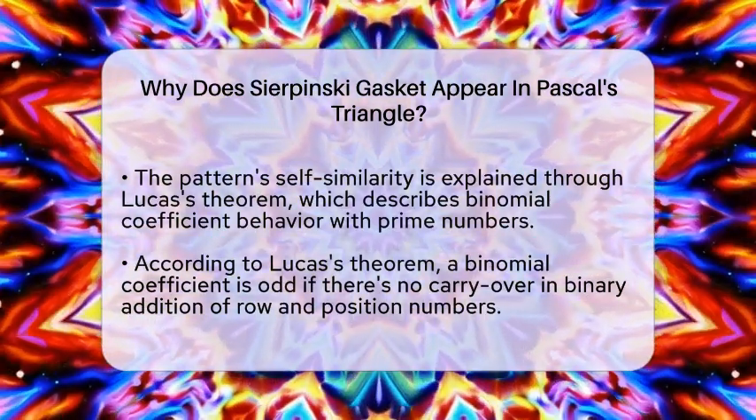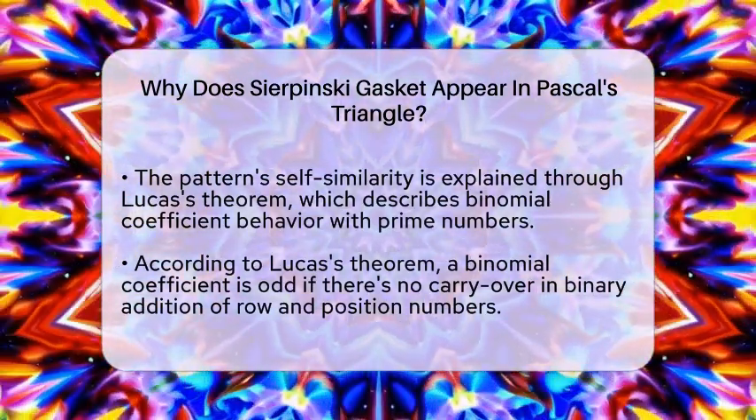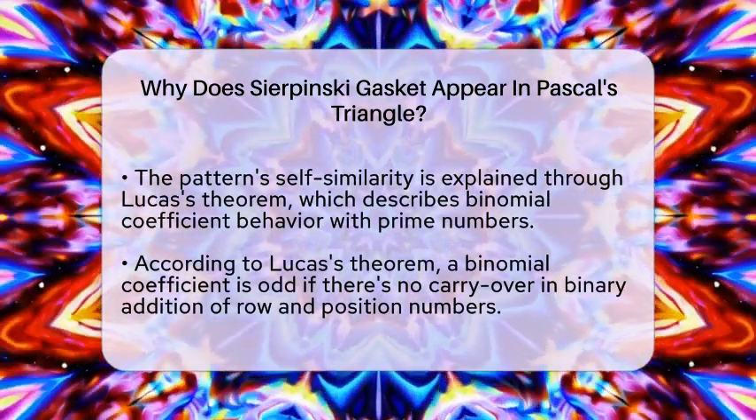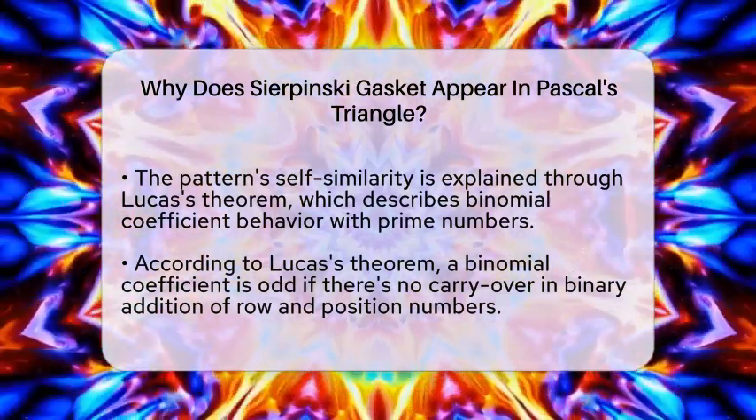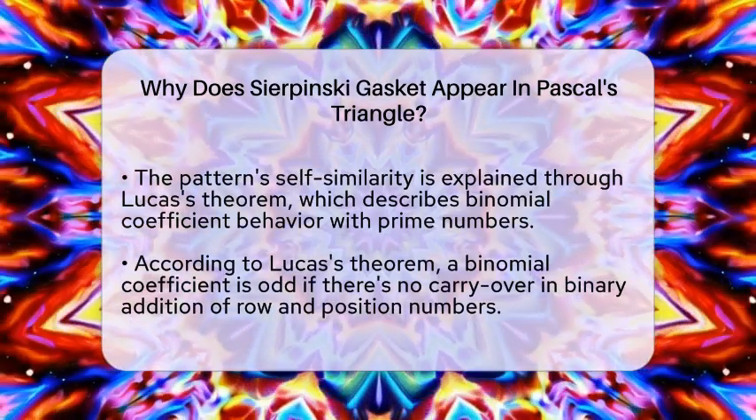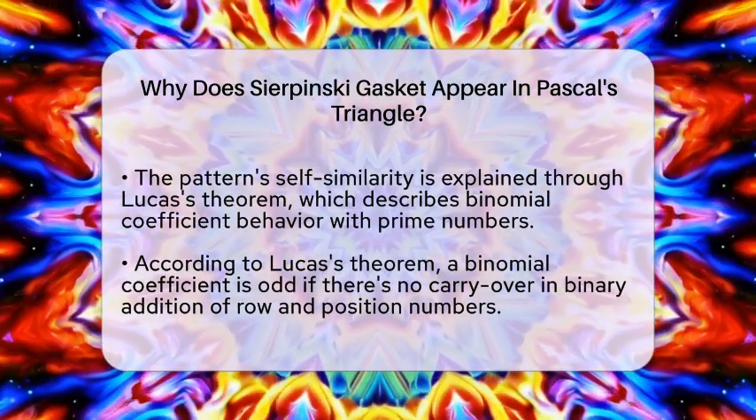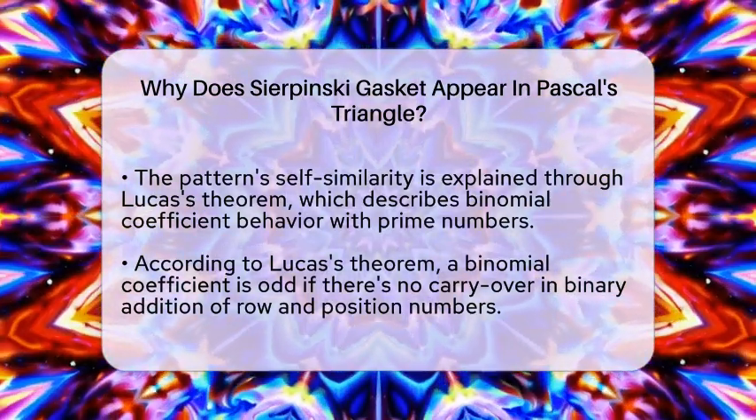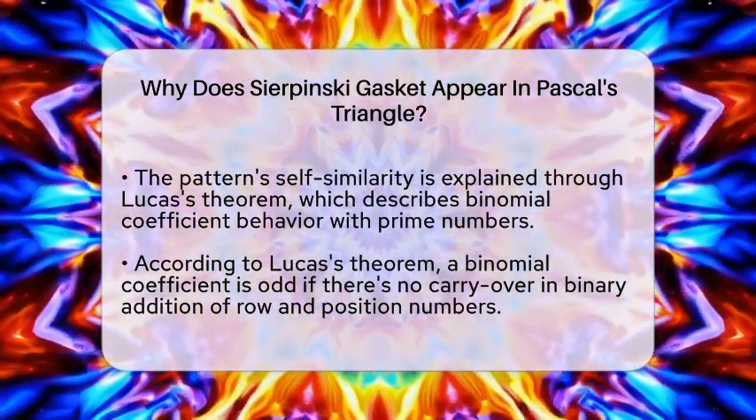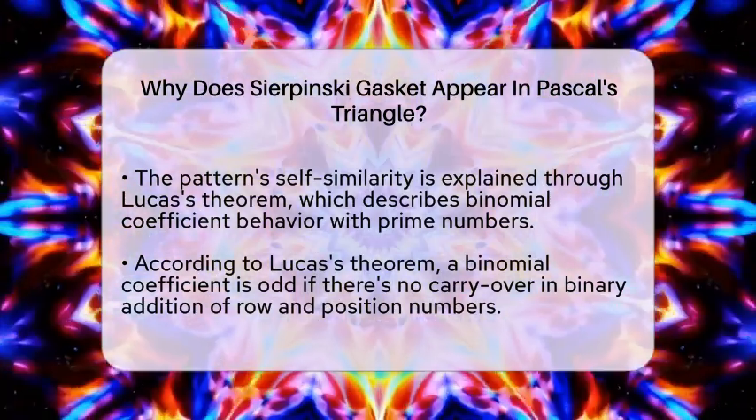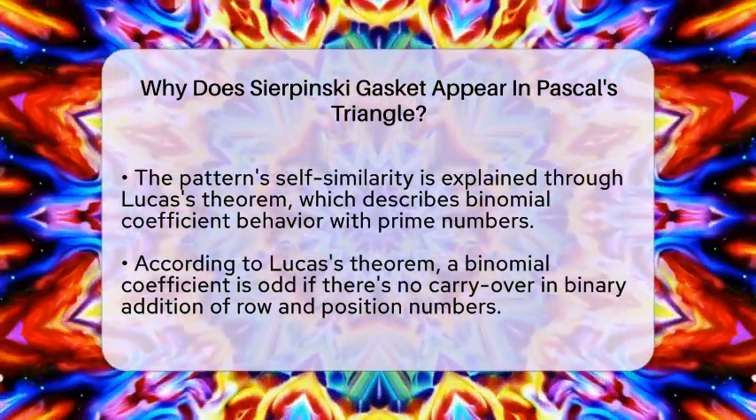The reason this pattern repeats itself is due to a rule called Lucas's theorem. It explains how binomial coefficients behave when divided by a prime number, like 2. According to this rule, a binomial coefficient is odd if and only if there is no carryover when adding the row number and the position number in binary form. This rule creates the self-similar, repeating holes that form the Sierpinski gasket.